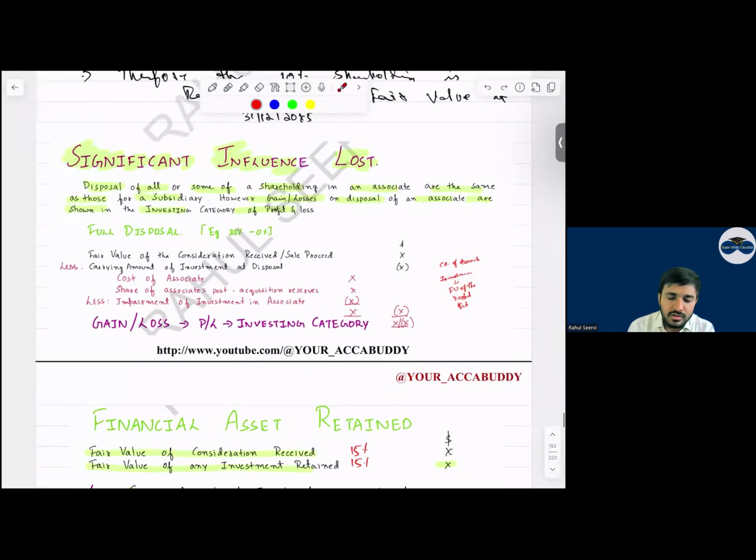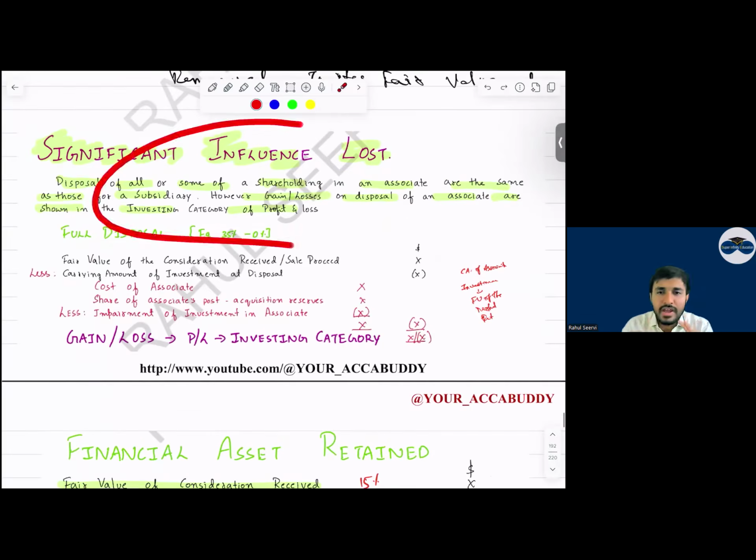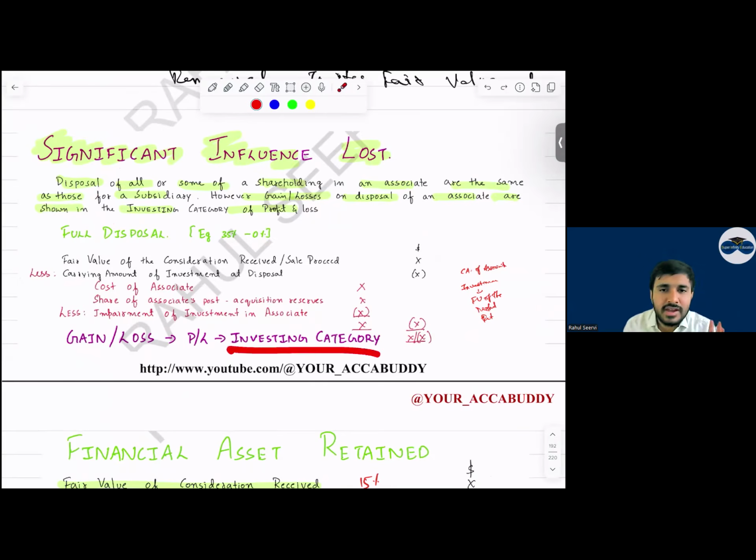Then significant influence is lost. Sir, it was an associate. Now we have disposed of, sir. In that case, gain or loss. This gain or loss, which category? Investing category. Sir, how will we calculate? Same as before. Fair value of the consideration received. Today, if I have 30% in Reliance company, I will sell that. I'll get some proceeds. Less what? Less carrying amount of the investment at disposal.